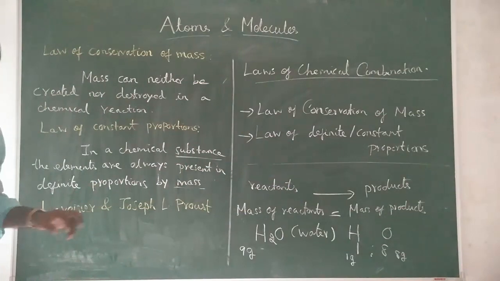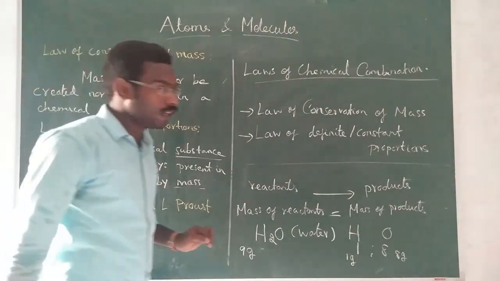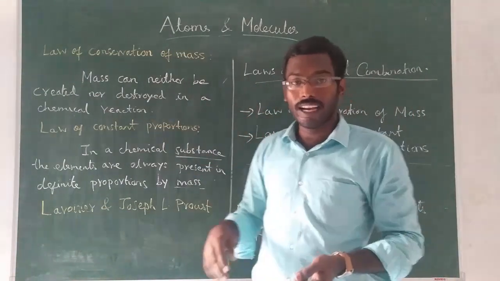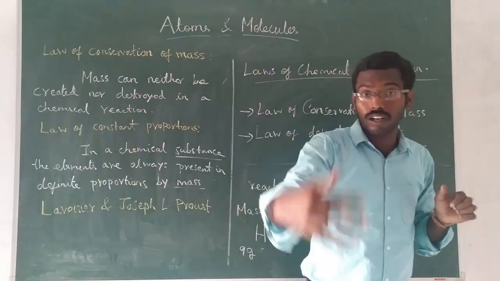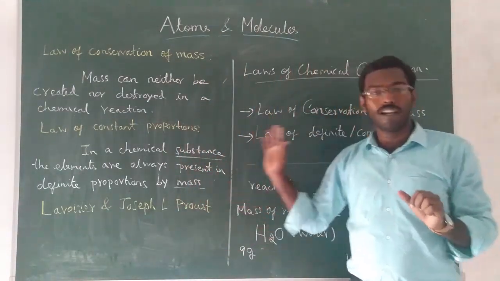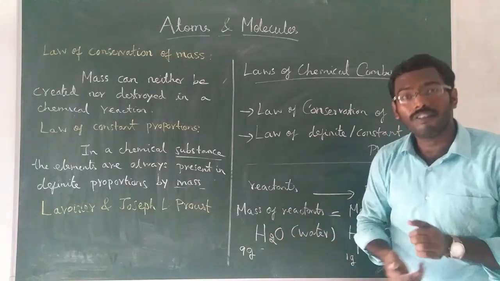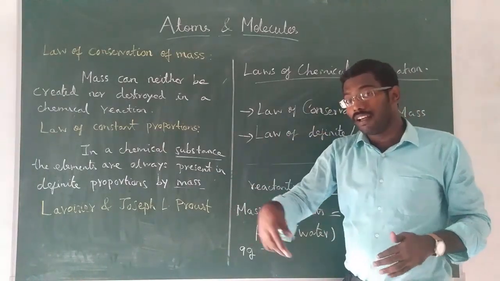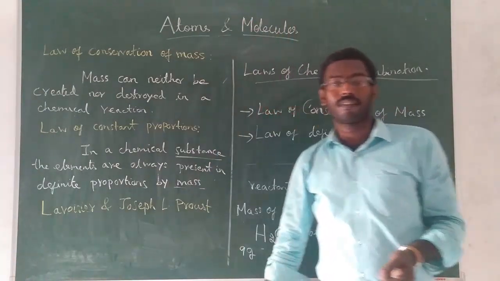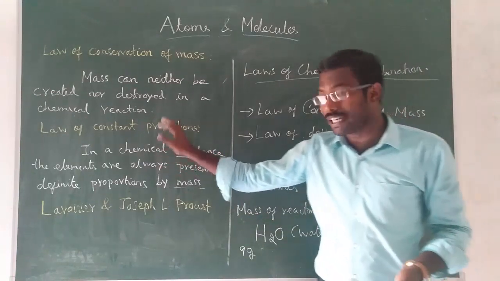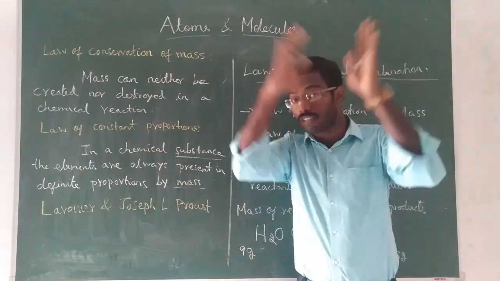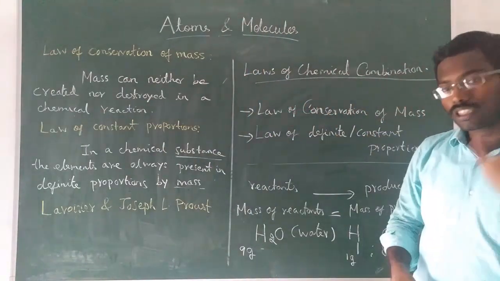Definite proportion means fixed ratio. Understood? Whatever the water source may be, well, river, pond, rain, the ratio will always be the same, 1:8. This is for water. For other substances the ratio may be different, but the ratio will always remain the same. Understood? For each substance a particular ratio will be there. The ratio will always remain the same irrespective of the quantity, irrespective of the source.